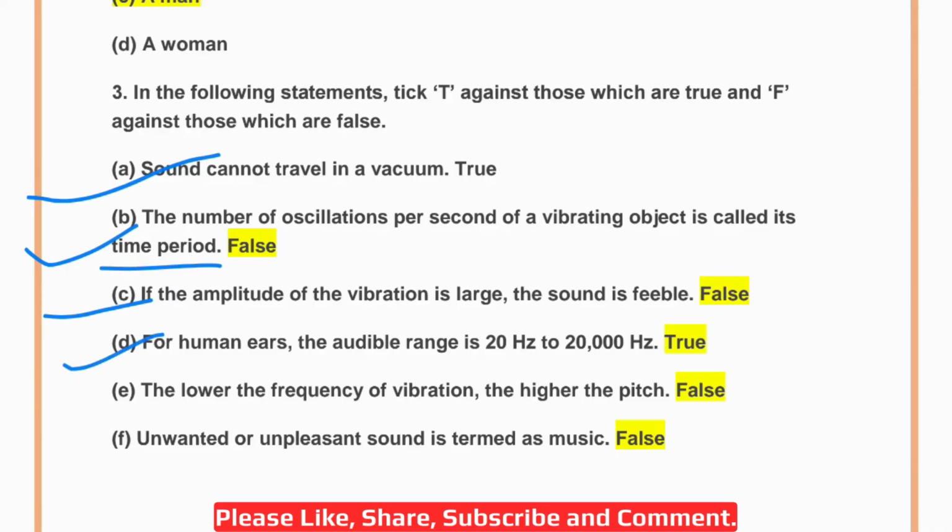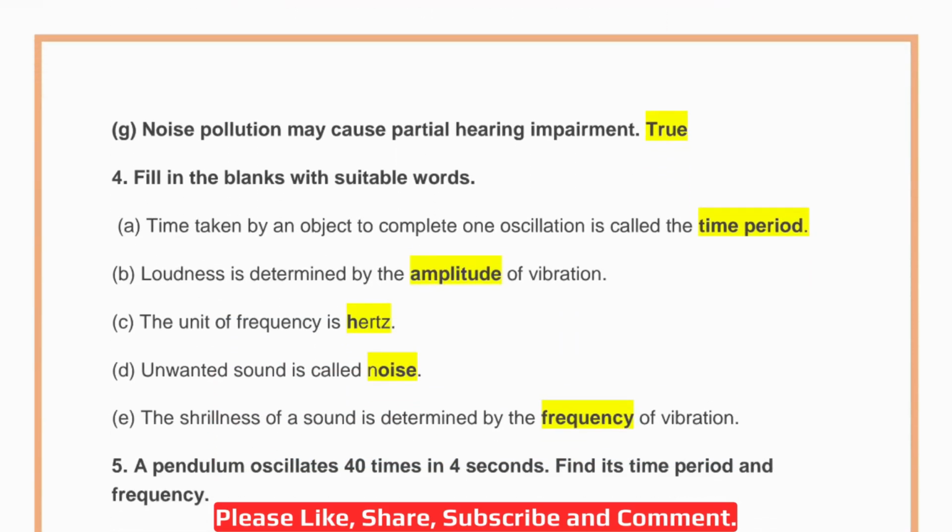Now D. For human ears, the audible range is 20 Hz to 20,000 Hz. This is true. E. The lower the frequency of vibration, the higher the pitch. Again, this is false because the correct will be the higher the frequency of vibration, the higher will be the pitch. Okay. Then F. Unwanted or unpleasant sound is termed as music. No. Unpleasant or unwanted sound is termed as noise. Okay. The next one, G. Noise pollution may cause partial hearing impairment. This is true, right?